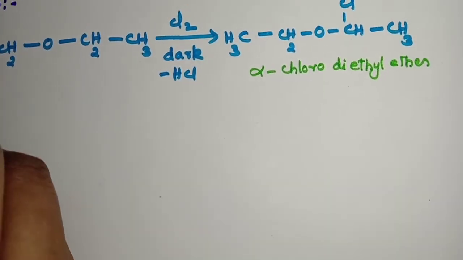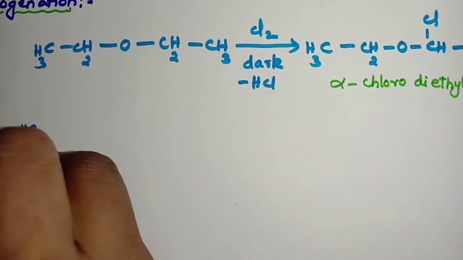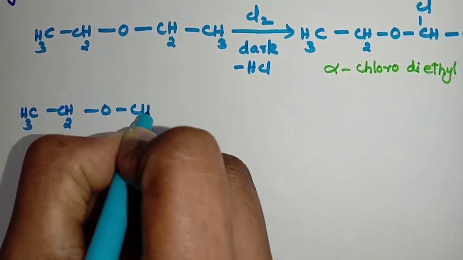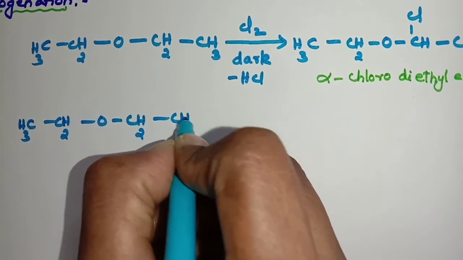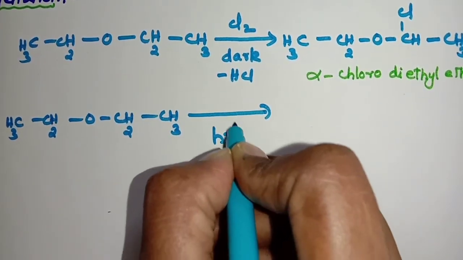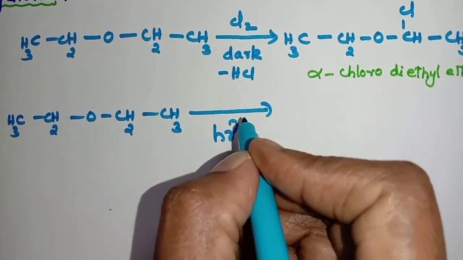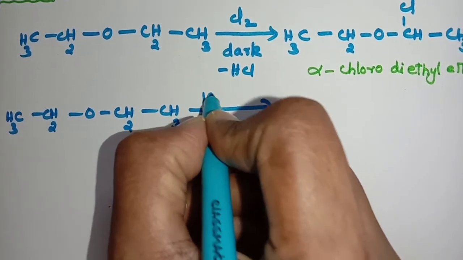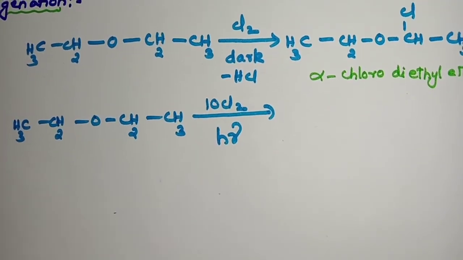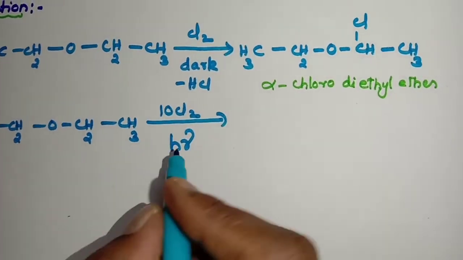Now look at the reaction taking place in the presence of sunlight, that is h nu. It takes up 10 chlorine molecules, so all the hydrogens are replaced by chlorine atoms.